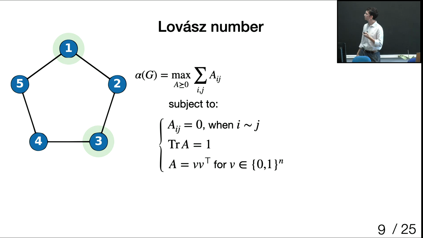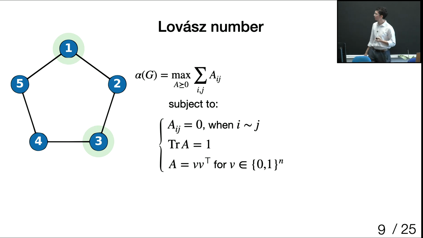So I can write this as the following optimization problem. The independence number of the graph is the maximization over all matrices A of the sum over all the entries, subject to the 3 constraints that we saw before. First, the ijth entry is 0 whenever there is an edge between i and j. Then for the normalization, for the scaling, the trace should be 1. And lastly, A should be the outer product of some 0, 1 vector v. This is exactly what I just took from the previous slide, my construction, and say I want to maximize this cardinality of S.